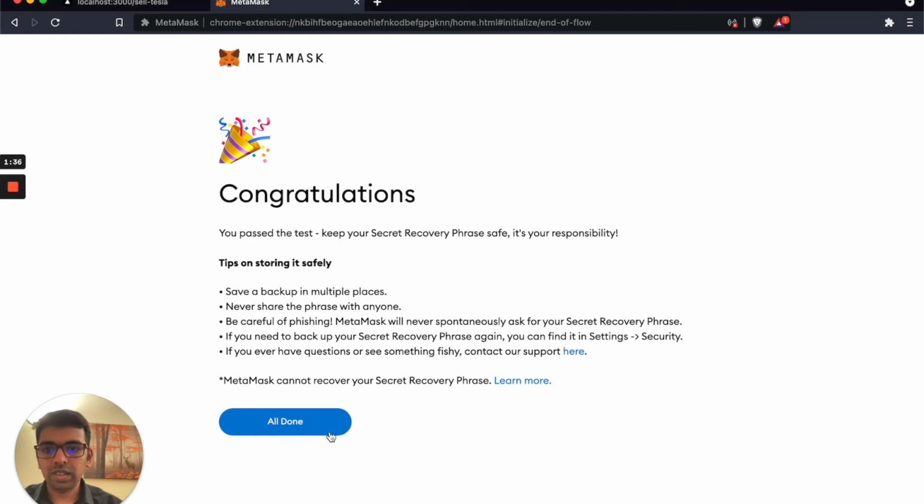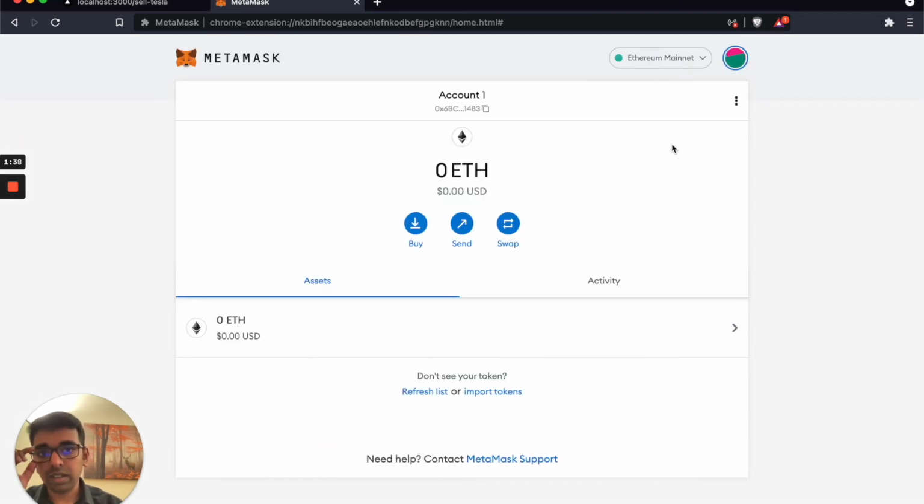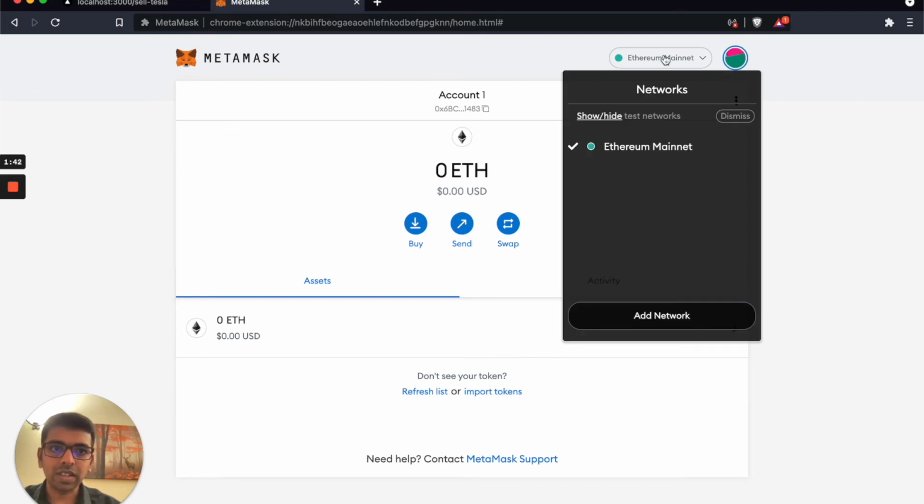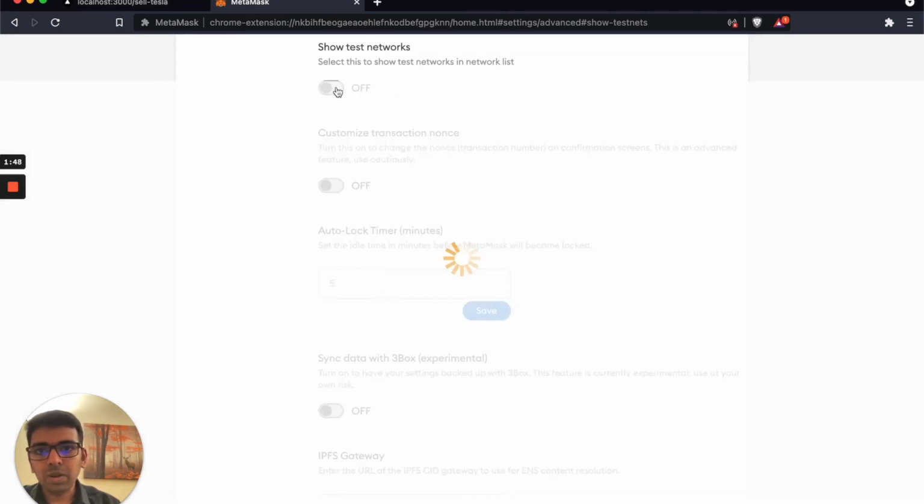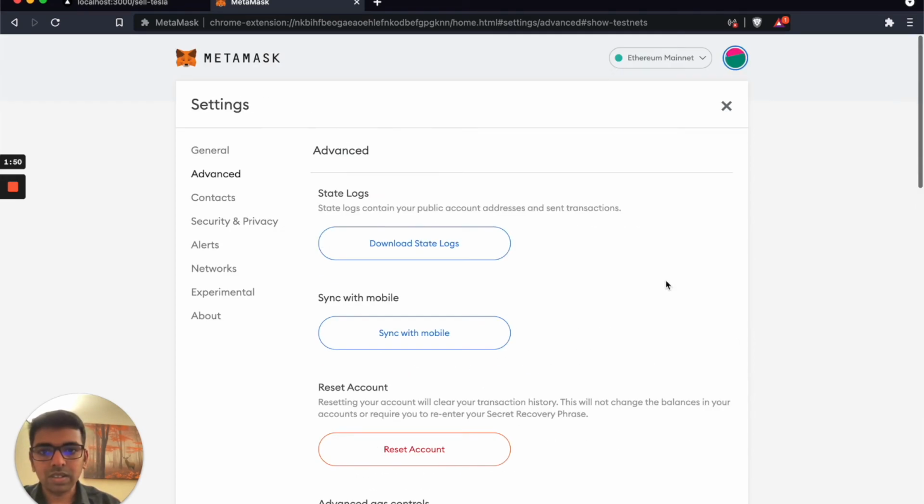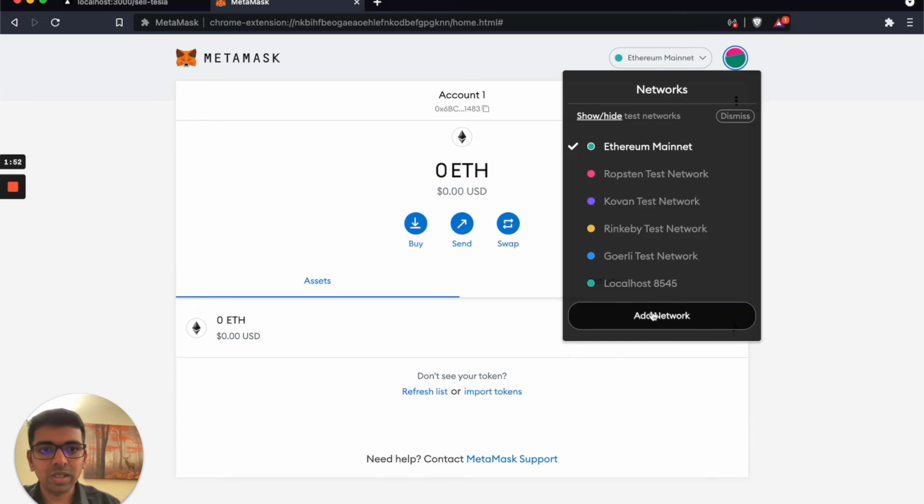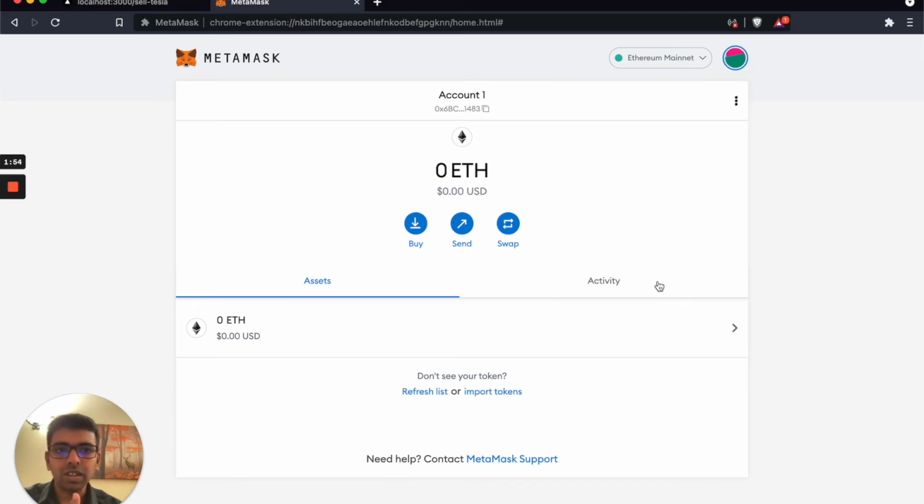Okay, and that's done. Now see if you can see that we created the MetaMask wallet account. You can see that this is connected to the Ethereum mainnet, and you can go ahead and enable all the test networks. If you enable the test networks, you would be able to see it's all connected to the localhost and even other networks.